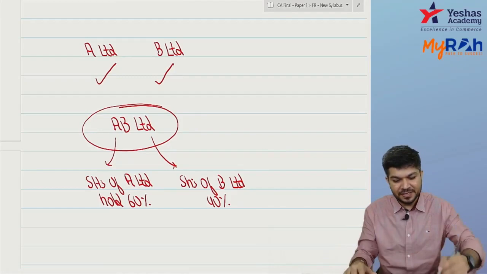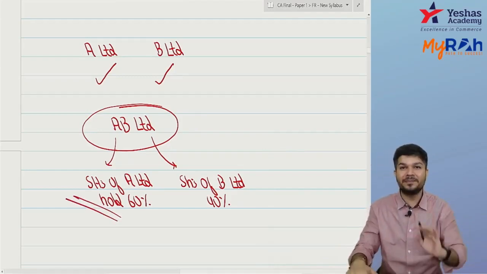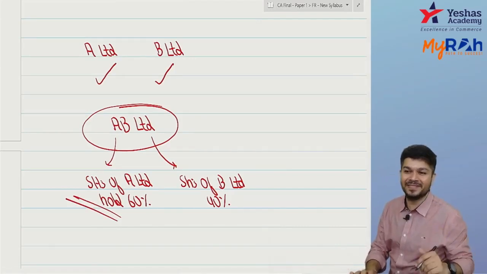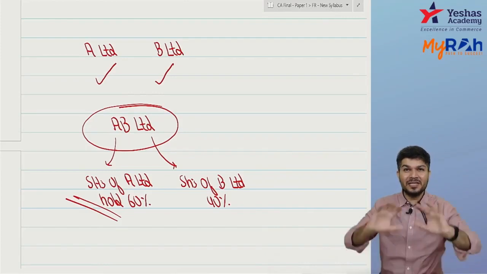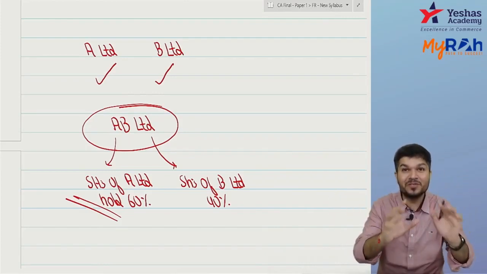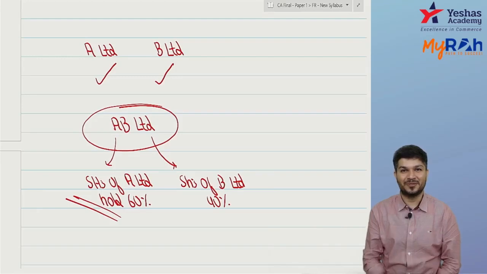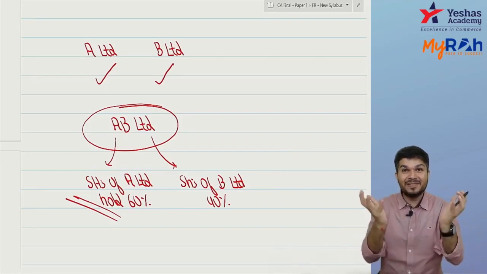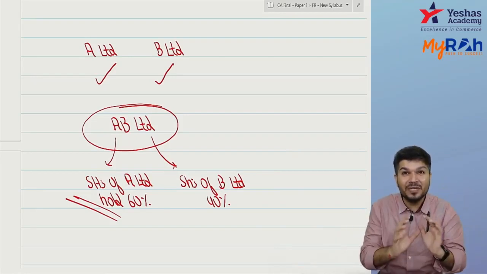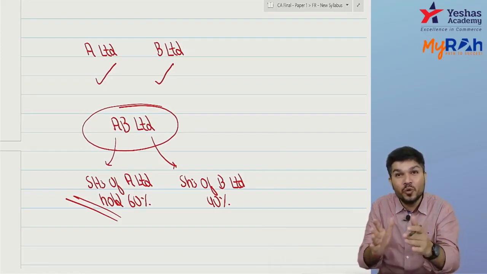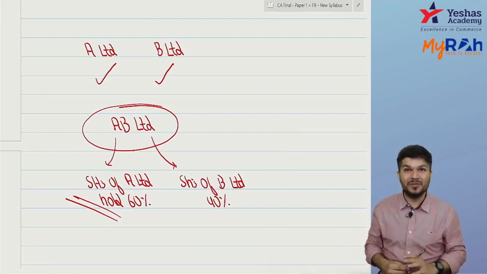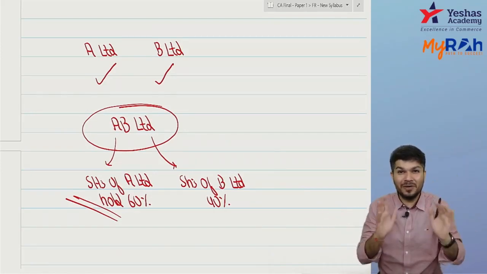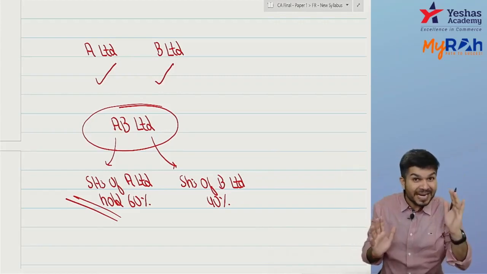But now tell me, can I say shareholders of A Limited will control AB? So can I say combined business will be controlled by shareholders of A Limited? So shareholders of A Limited will control AB because they have a majority. So combined business is now controlled by shareholders of A. So accounting is done as if A Limited took over B Limited. So accounting will not be AB took over A and B. AB तो नया company है. Accounting is as if A took over B.